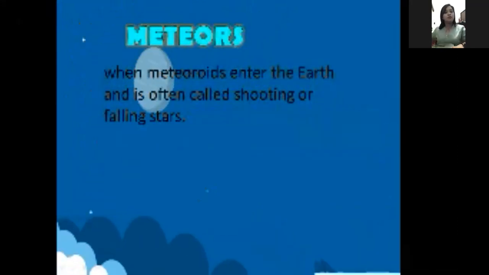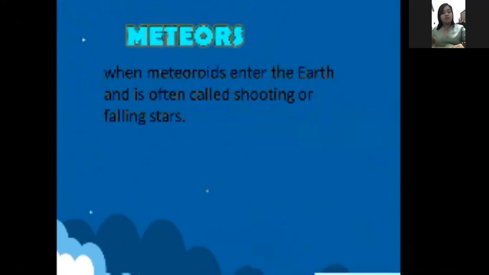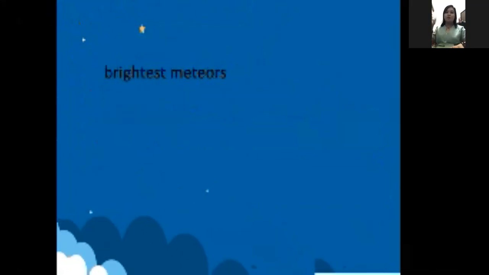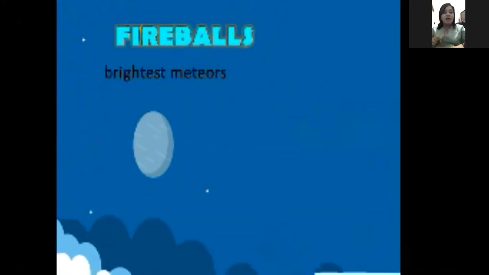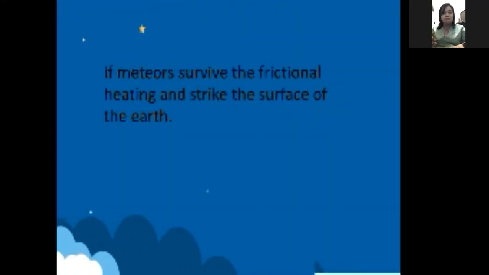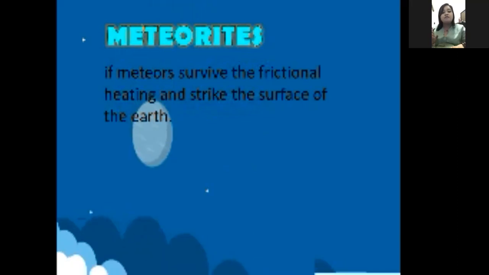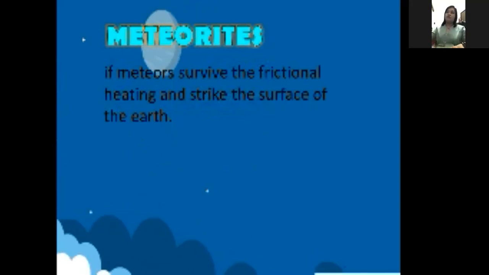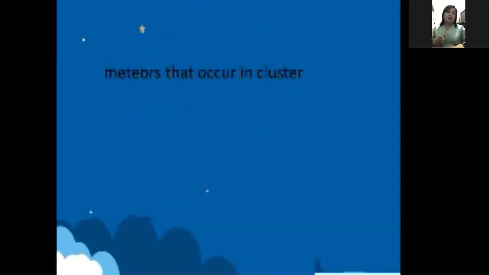First, we have the meteors. Meteors are meteoroids that enter the earth and are often called shooting or falling stars. Do you know the Meteor Garden? Those falling stars are called meteors. And the brightest meteors are called fireballs, the brightest meteors of all. Next, if meteors survive the frictional heating and strike the surface of the earth, they are called meteorites. So if it falls on the earth, it is a meteorite already.